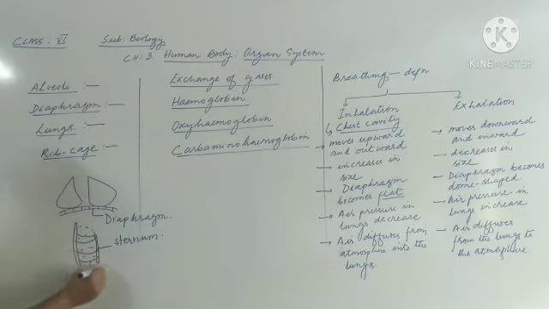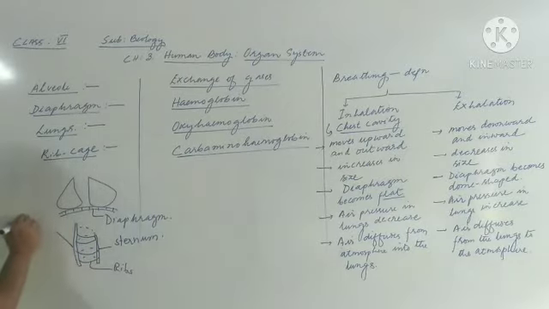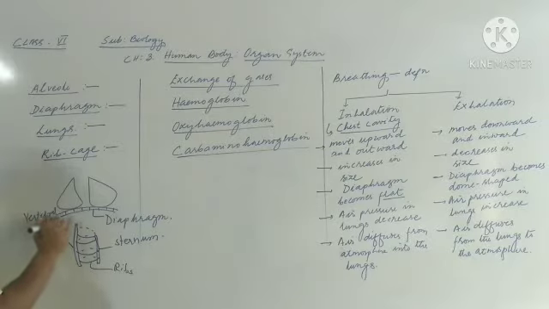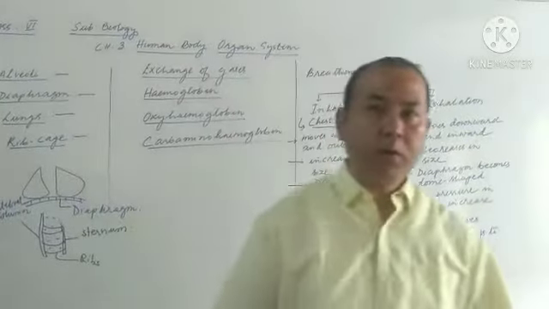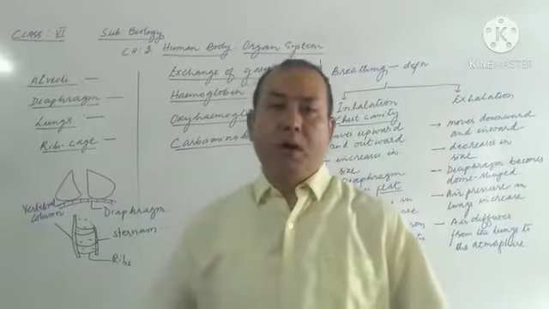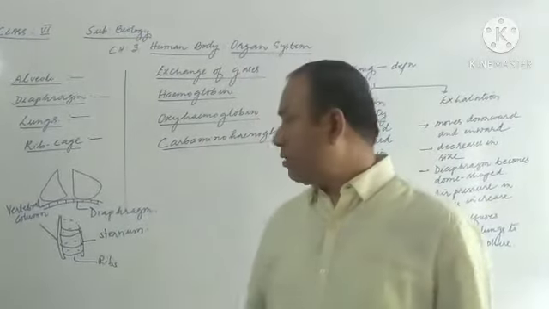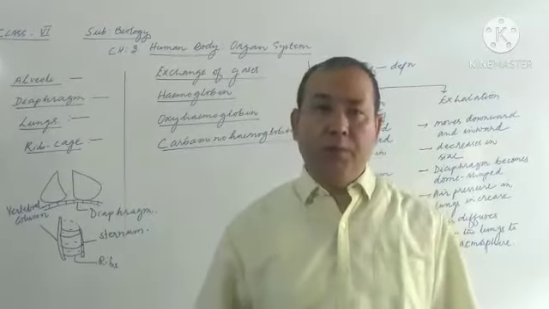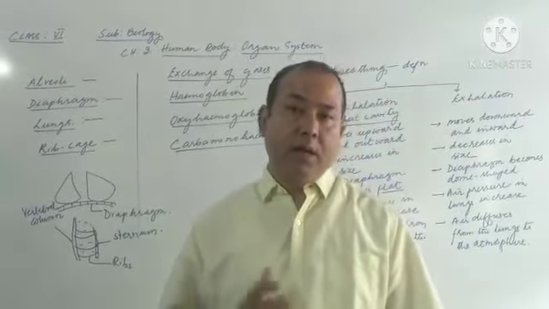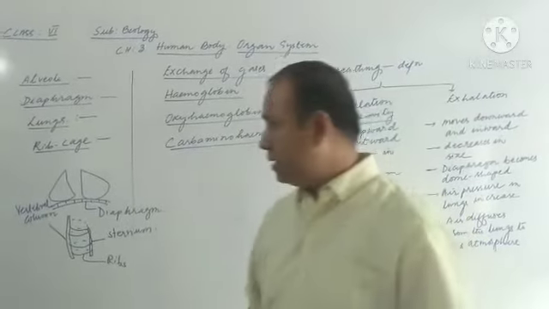Now this is the sternum together with the ribs, and then the vertebral column or backbone. The sternum together with the ribs and the vertebral column forms a cage-like structure which is called the rib cage. This rib cage is responsible for protecting the internal organs such as the lungs and heart.